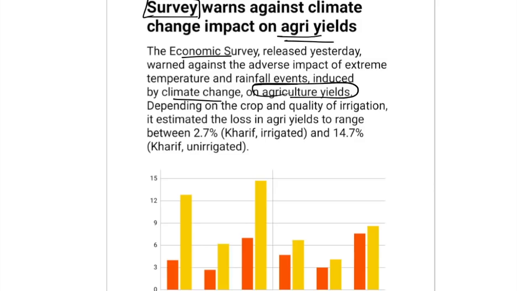And the numbers are also provided. Number one, the estimated loss in agriculture yields is 2.7% for irrigated crops and 14.7% for kharif unirrigated crops. So these two numbers can be asked in the examination, especially NABARD, and therefore they are very important for us to remember.